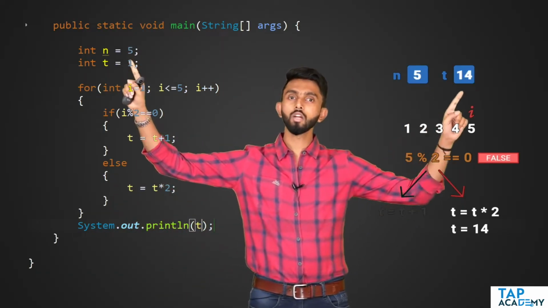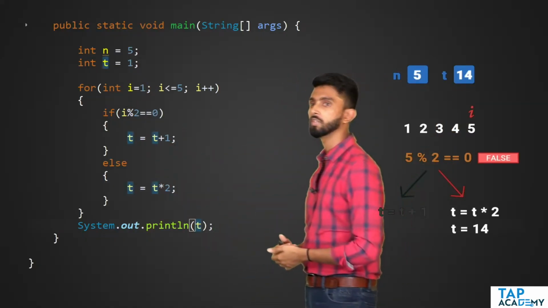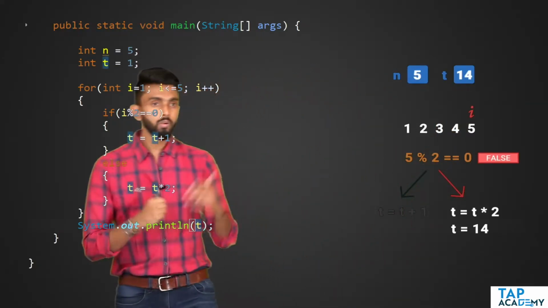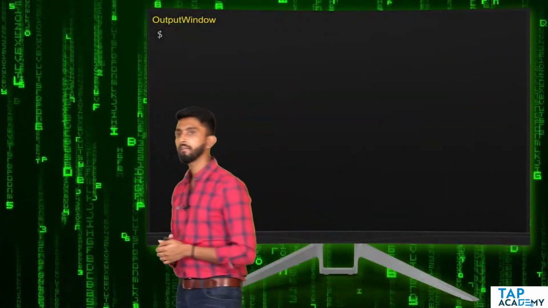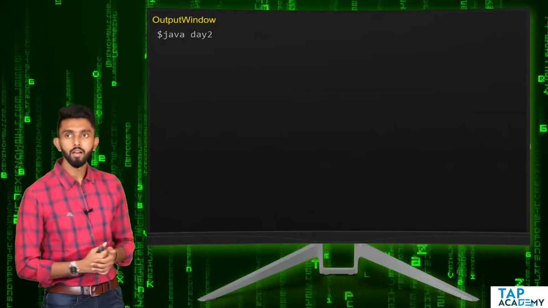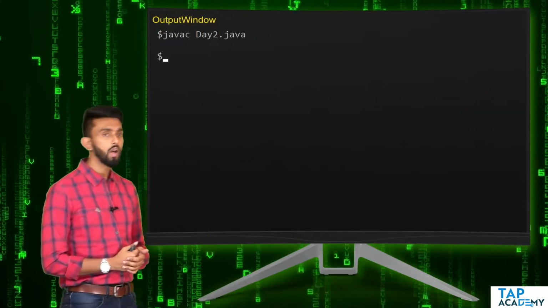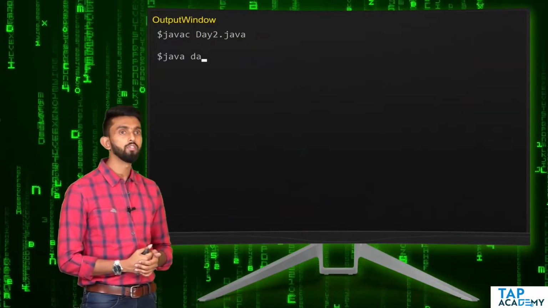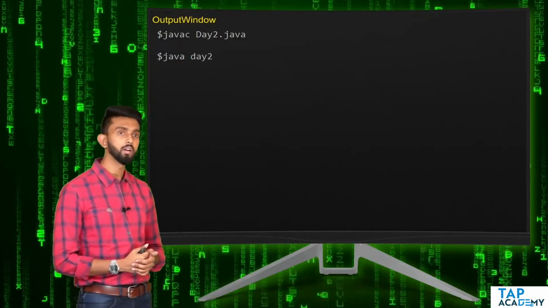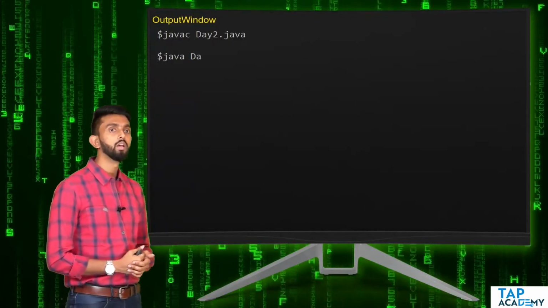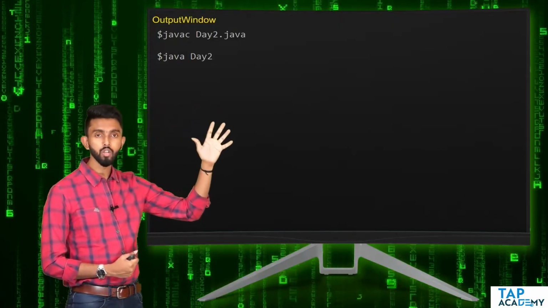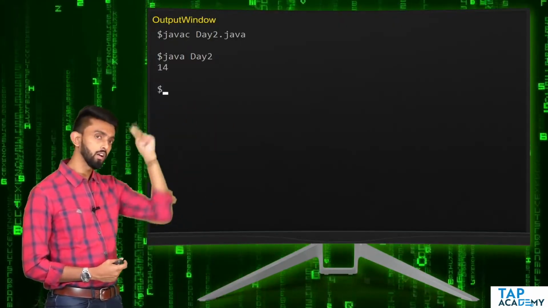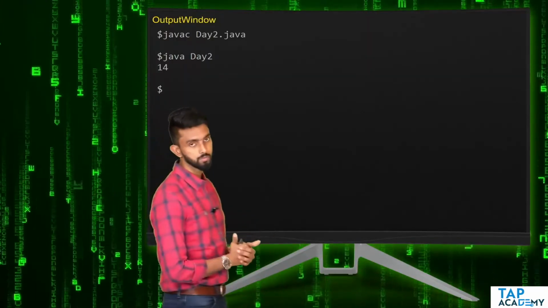Now let us see how to execute this, whether we will get our expected output. If n is 5, we must get t as 14. So let's see whether that happens. If I now take you back, and I put in the relevant command, I will compile it, no issues, I will execute it, and again I hope you went to the LMS and checked how to compile and how to execute. I really hope you have done it. If I press enter, clearly you can see 14. So it works.